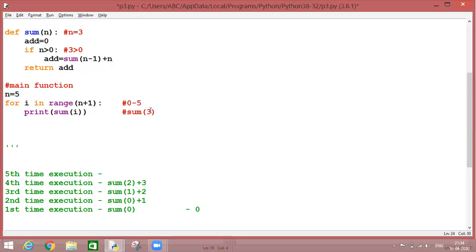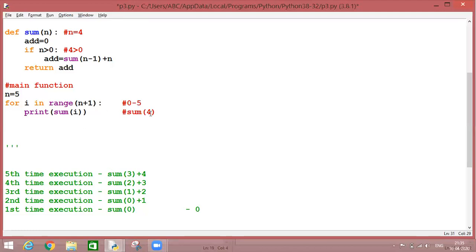Next time again, we are coming back. I has been incremented by 1. The value of I has become 4, and 4 is within the range. Now we are going over here. N is equal to 4 this time. We are checking this. 4 is greater than 0. Yes, of course. Again, we are coming back over here. And unfortunately, again, we are not getting any result, but an equation. That's 4.